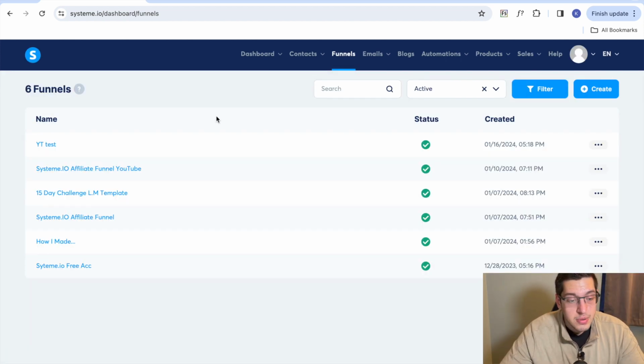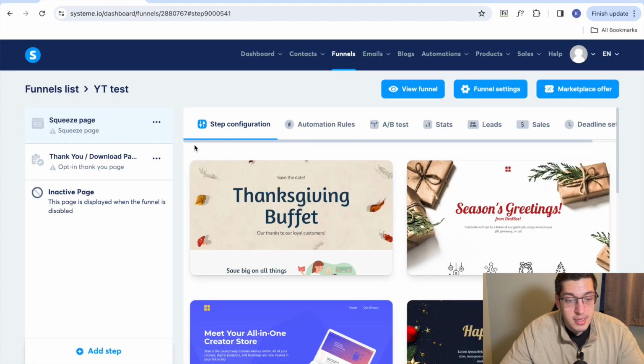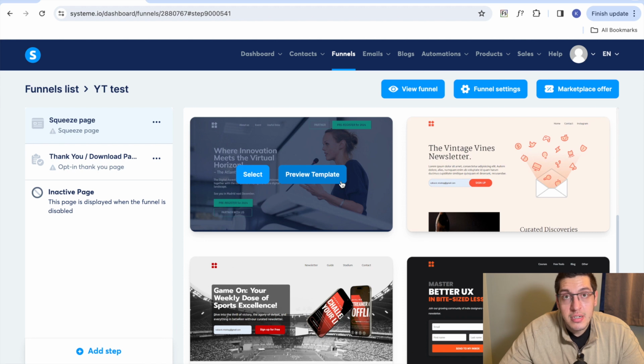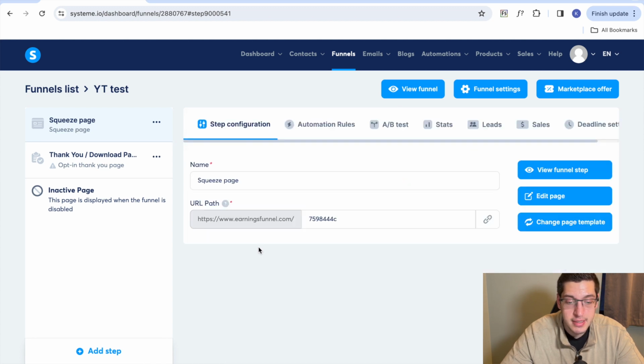What you're going to want to do is click on the funnel. It's going to bring you to this page here, and this is where all of your templates are. You can choose any template that you like. I always recommend choosing a template that's easier as opposed to one that's fancier, something a little bit more plain just to get the point across. I think it's a lot better converting than something that has all the bells and whistles. For this example, we're just going to go ahead and select this template right here. You can preview it by clicking preview template, or you can just select it. So we're just going to go ahead and select it.